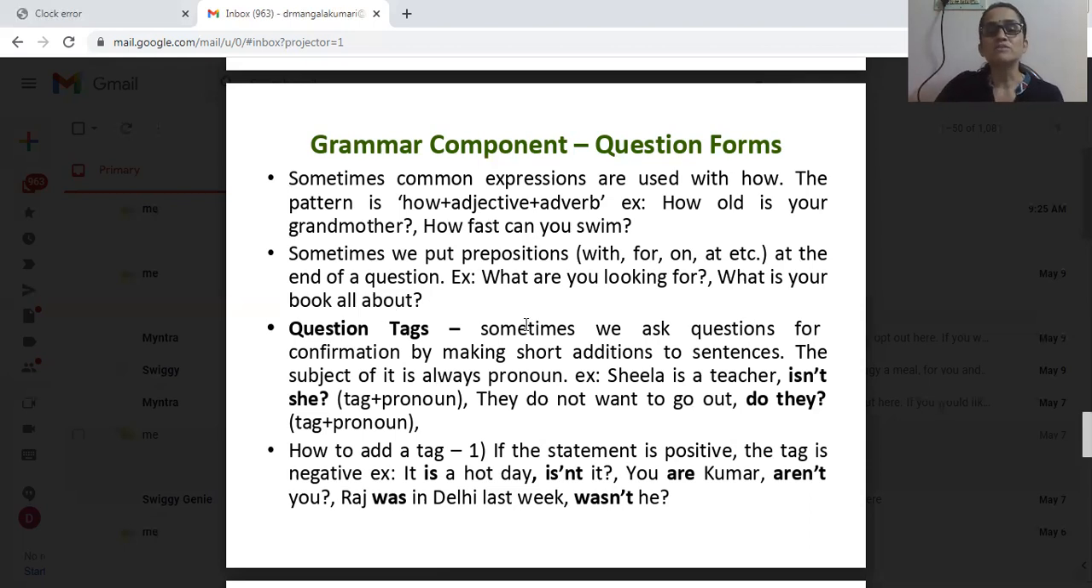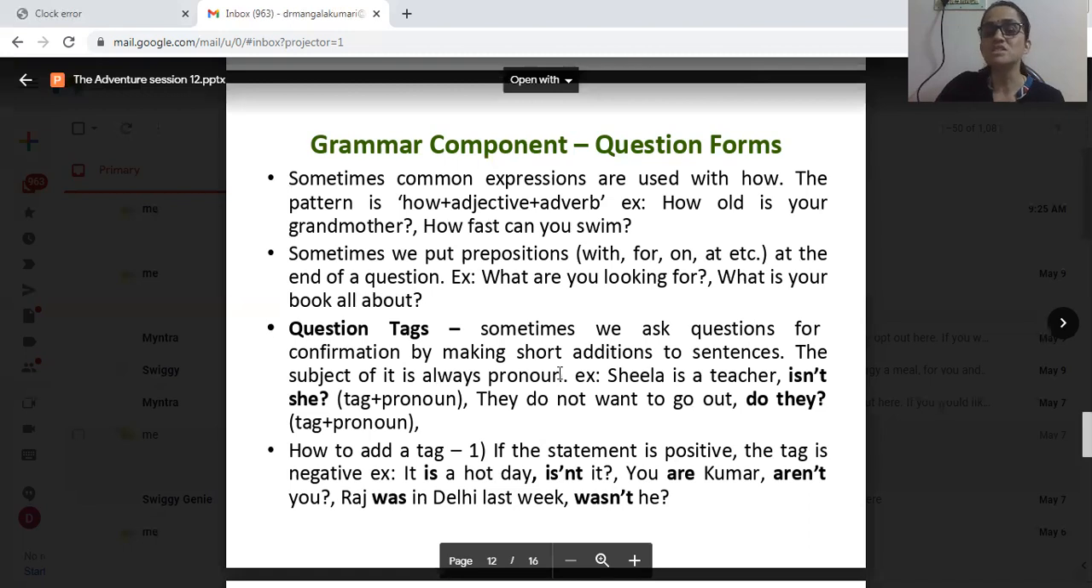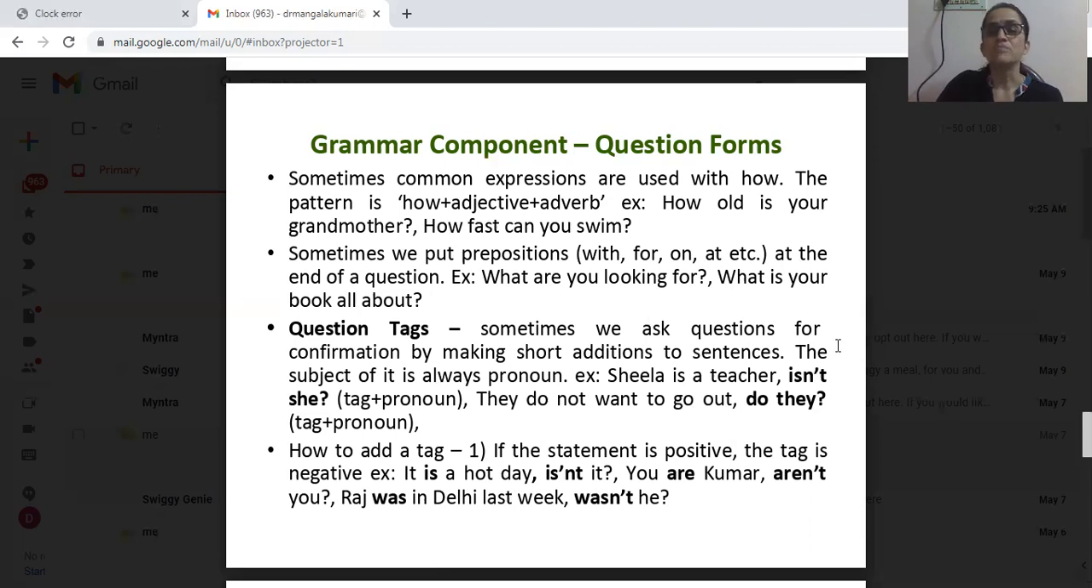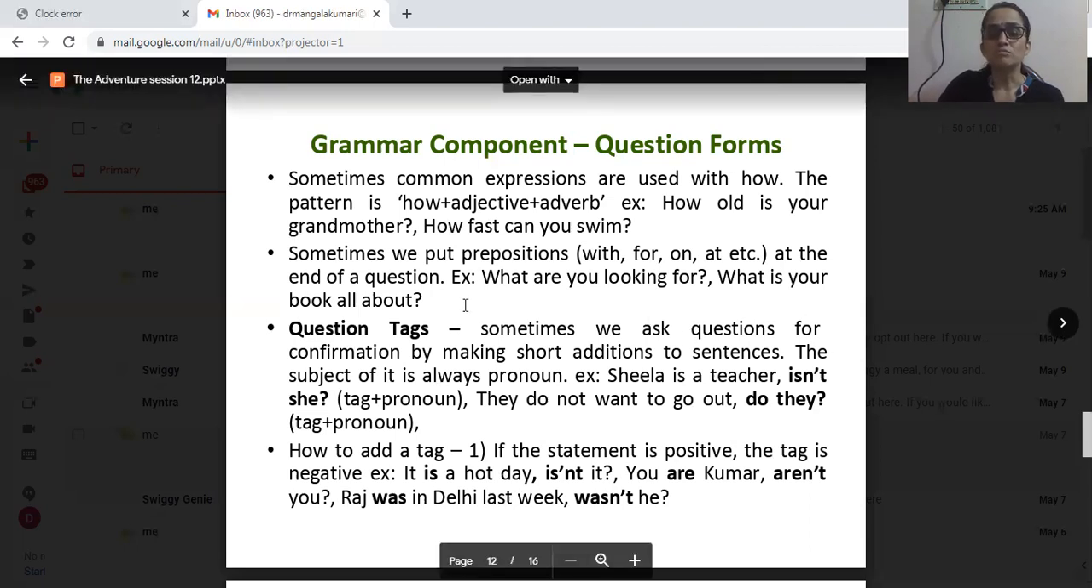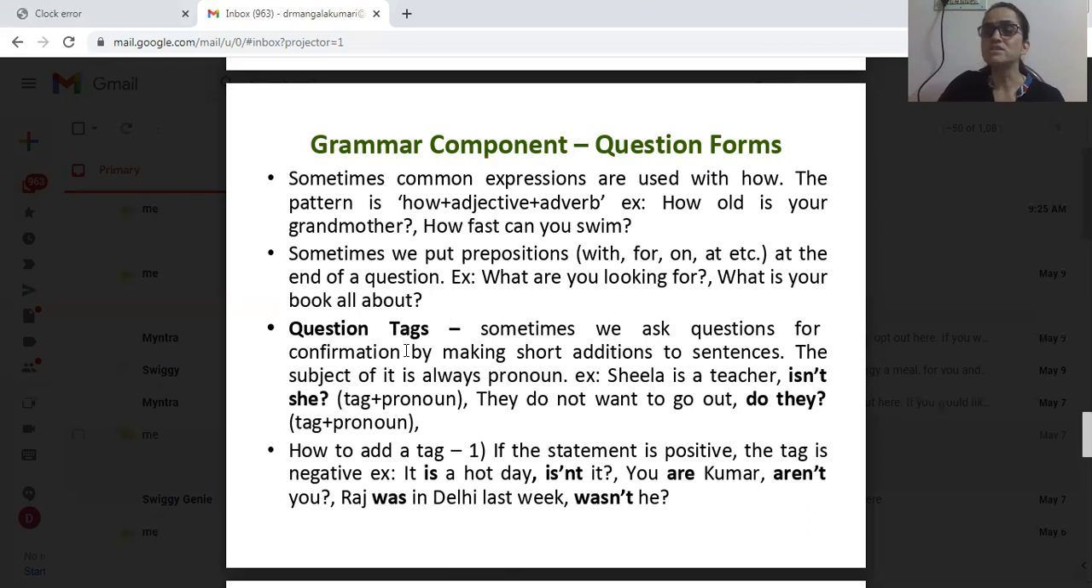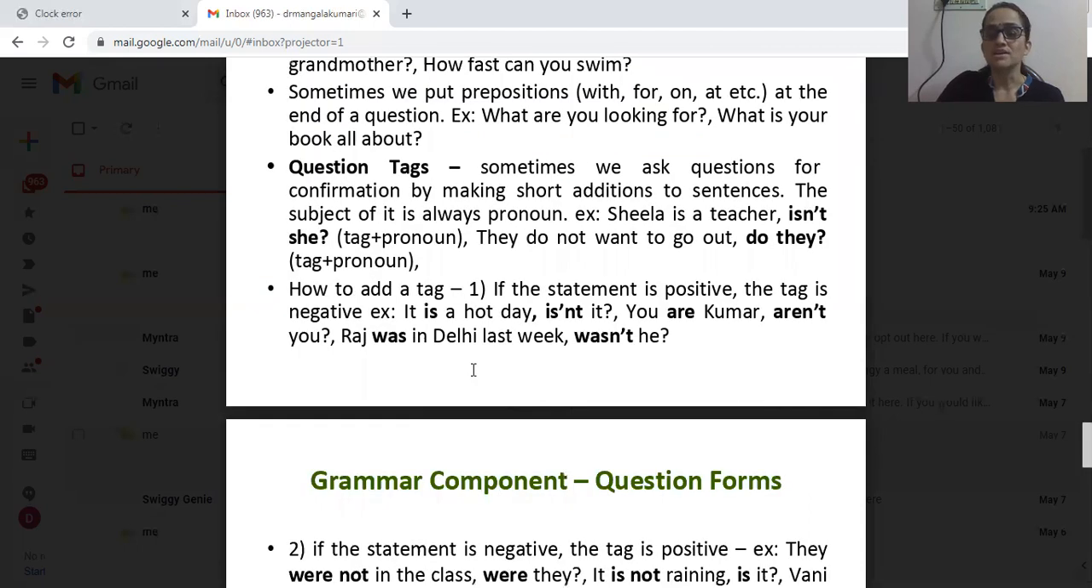Next, sometimes we put prepositions at the end of the questions. How? Let us see the example. What are you looking for? For is the preposition which is used at the end of the question. And what is your book all about? About is the preposition which is put at the end. Okay, so dear students, with this we have finished the second type of question, that is WH questions.